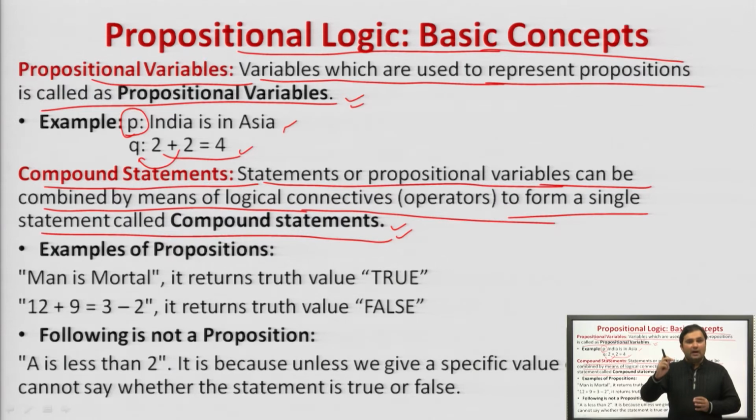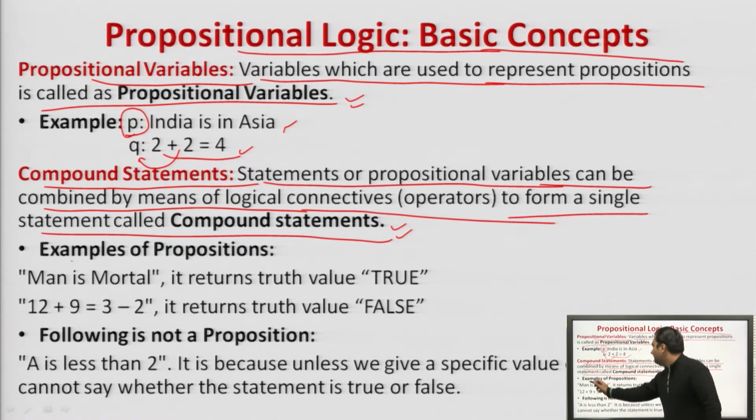Propositional variables are the variables which are used to represent the propositions. Compound statements are those statements which connect various propositional variables with the help of logical connectives. Basically, the combination of various propositional variables with the help of logical connectives to form a single statement is called a compound statement. How is the meaning of this declarative or suggestive?